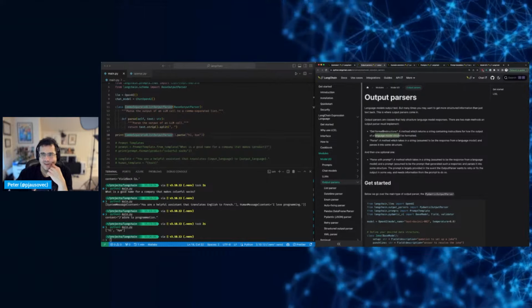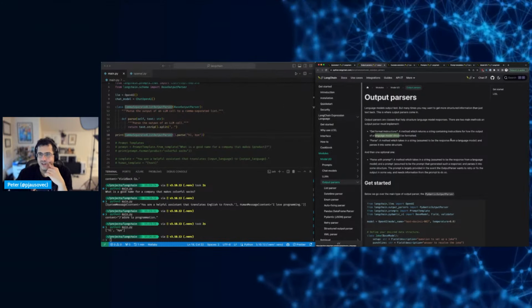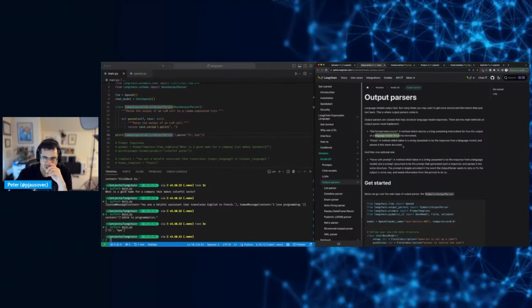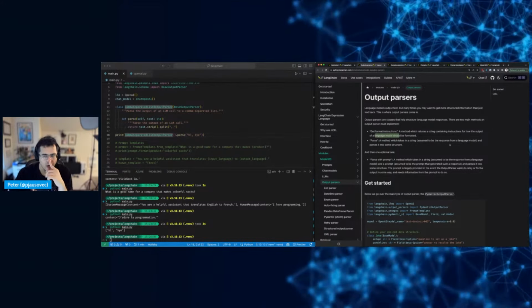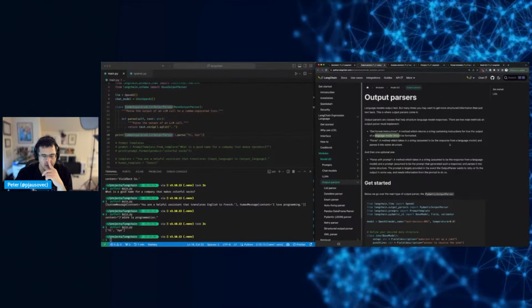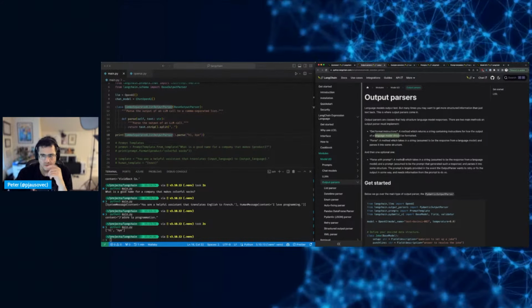be formatted. So we don't have that here. And then parse, we have that, a method which takes in a string, assumed to be the response from a language model, and parses it into some structure. And then the optional parse with prompt takes in a string and a prompt that generated that string and parses it into some structure. The prompt is largely provided in case the output parser wants to retry or fix. Okay. All right.